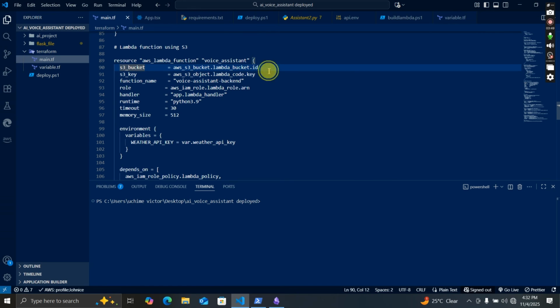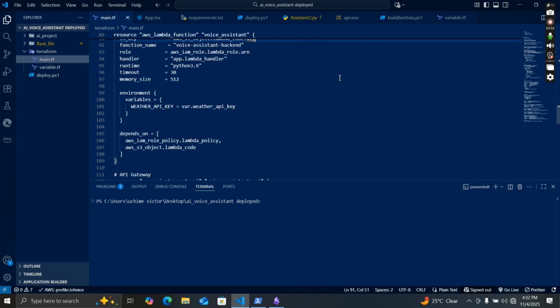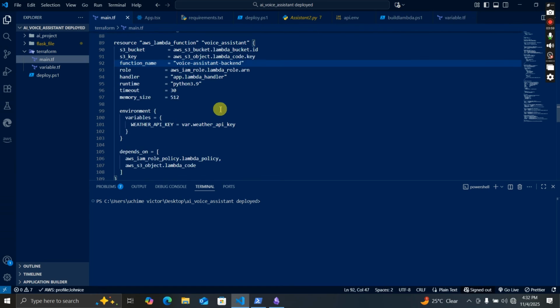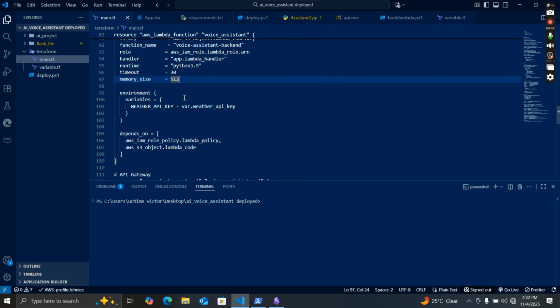This is our name of the S3 buckets, along with the Lambda code key, our function name, which is going to be voice assistant backend, and our memory size. Because we are taking our whole Lambda code to the S3 bucket, we can now use a smaller memory size.